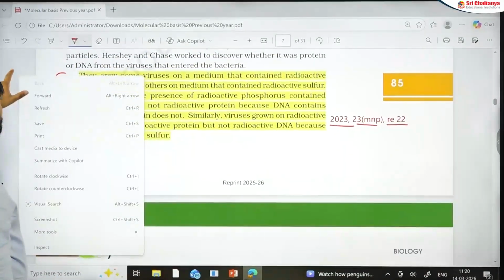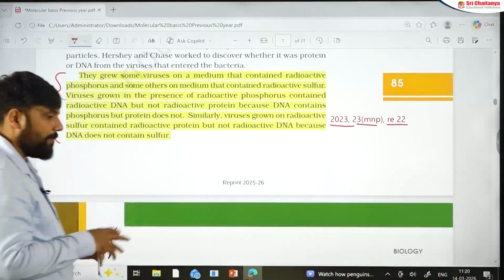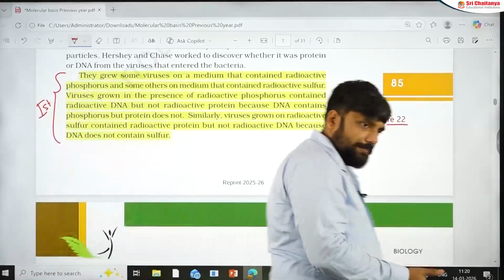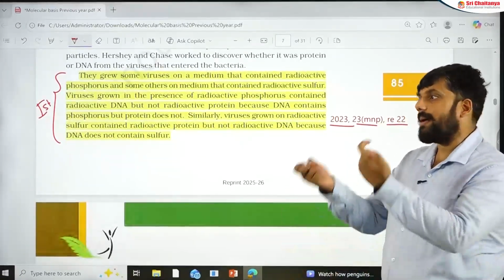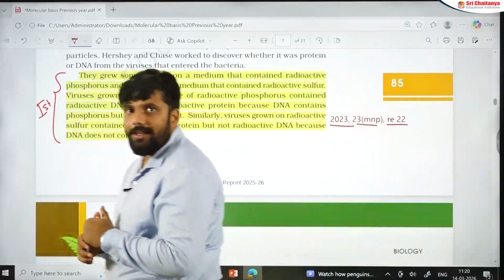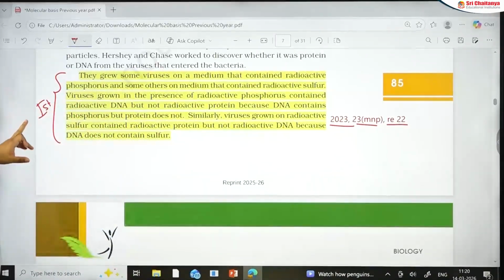That is given in NCERT. It is mentioned here that first you make the E. coli radioactive, then you grow a normal virus over it, then the viruses eat the bacteria and they become radioactive, and so on. That part is missing in many of these books, or many students don't read it. Remember that this is the first step.